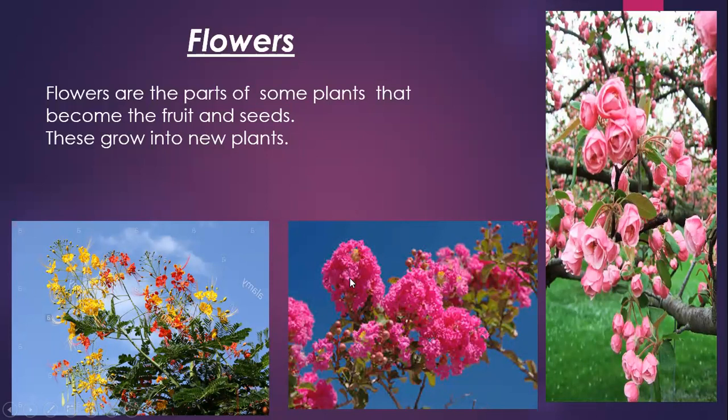First the flower comes and then it changes into fruit. Under the flowers, you can see like this, here it starts becoming a new fruit. And then inside the fruits, what you have is seeds.